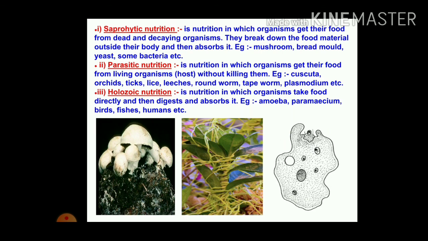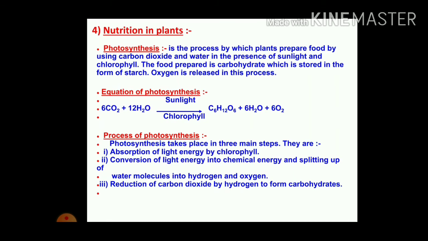The third one is holozoic nutrition. It is the nutrition in which organisms take food directly and then digest and absorb it, like amoeba, paramecium, some birds, fishes, and humans also. As plants are living organisms, they also require food, but they are able to prepare their own food with the help of carbon dioxide, water, sunlight and chlorophyll.